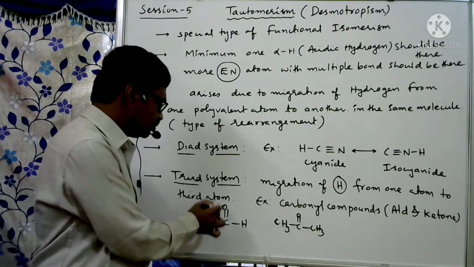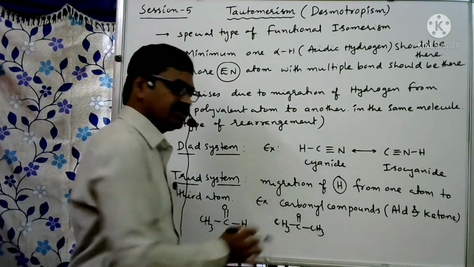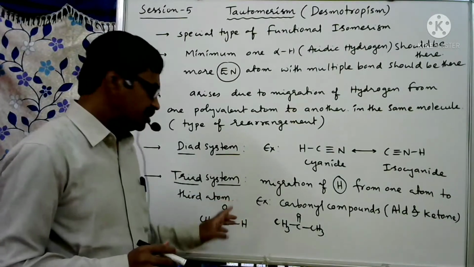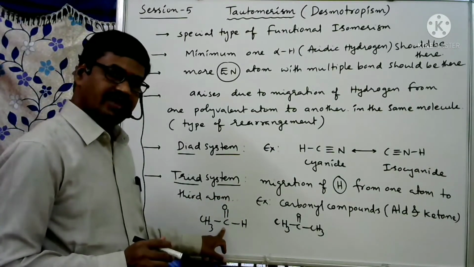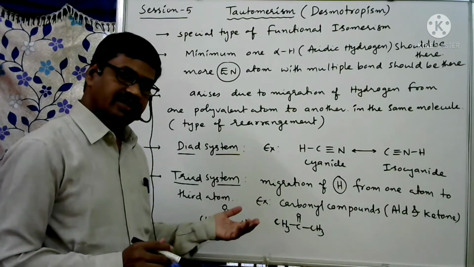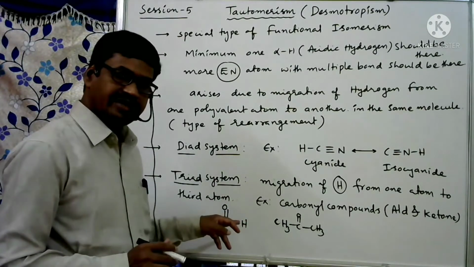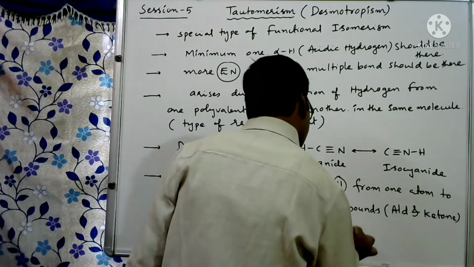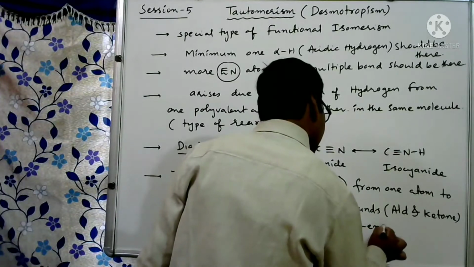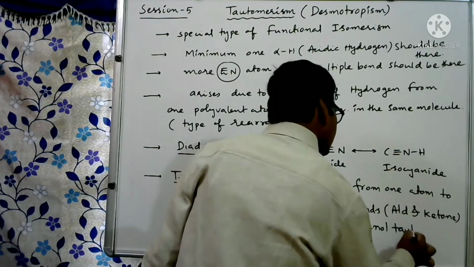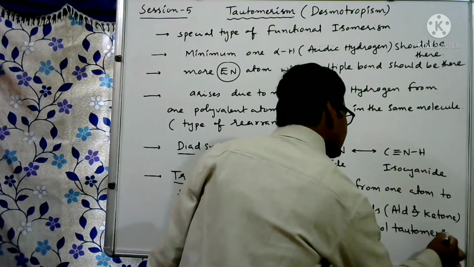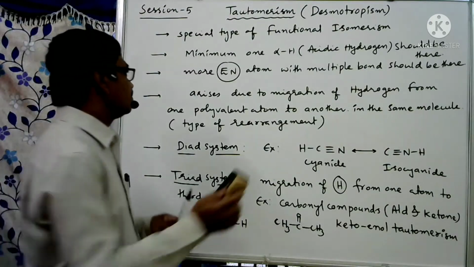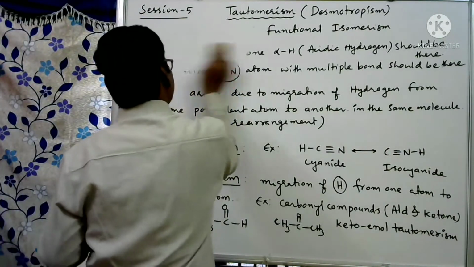So 1, 2, 3. Here 1, 2, 3. So these participate in triad system, and here this is keto form. And one more form, after migration of hydrogen from one atom to other atom, we get enol form. So these examples come under keto enol tautomerism. I'll give clarity about this by taking these examples, triad system.